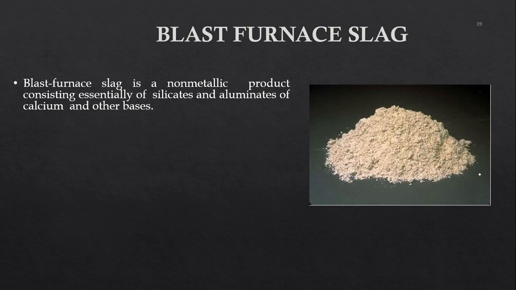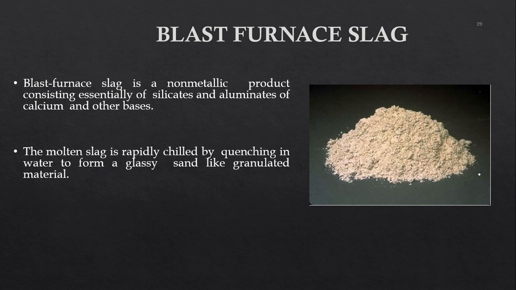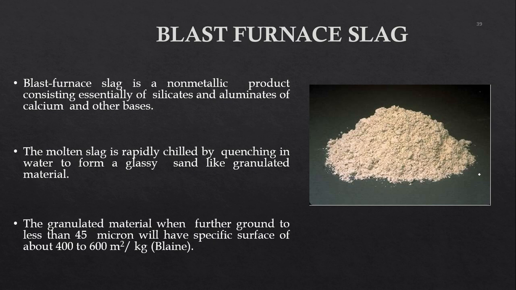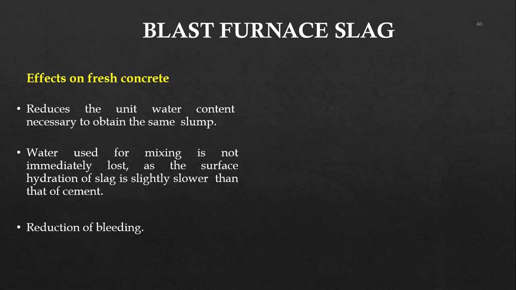Next, we have blast furnace slag or GGBS. GGBS or blast furnace slag is the same. It's obtained by quenching molten slag into water. So it's generally the byproduct coming out from the steel industry. So it's a white colored powder that you get. And when GGBS is added to fresh concrete, obviously GGBS will help in high strength contribution. Whenever you want to get a high strength concrete, some part will even be replaced by GGBS.